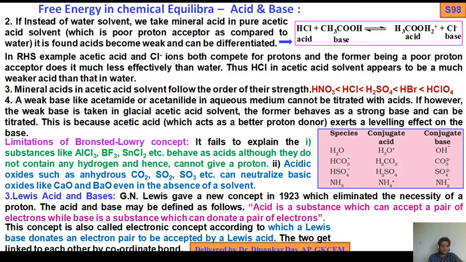A weak base like acetamide or acetanilide in aqueous medium cannot be titrated with acids. If, however, the weak base is taken in glacial acetic acid solvent, the former behaves as a strong base and can be titrated, because acetic acid, a better proton donor, exerts a leveling effect on the base. Okay. So these are some species of molecules having conjugate acids and conjugate bases.